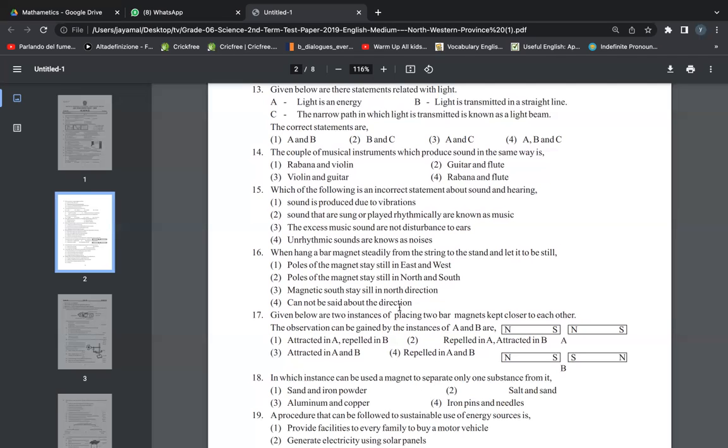We do that activity to find the north and south directions. So this answer should be the second one.